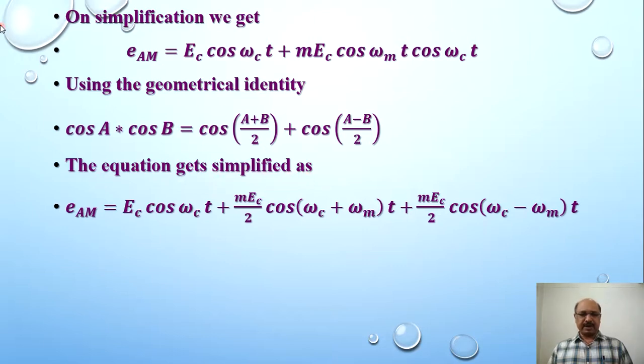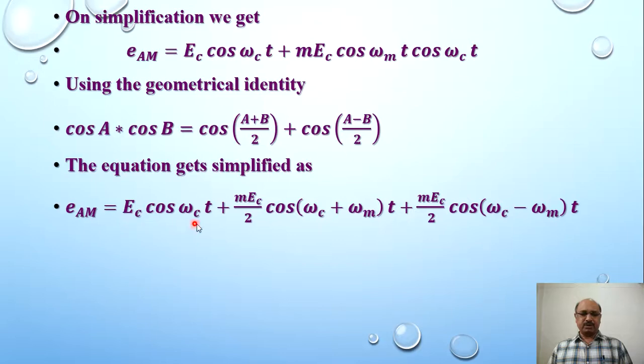So E_AM is equal to E_C cos ω_c t, as it is, plus M E_C divided by 2 cos (ω_c plus ω_m) t plus M E_C divided by 2 cos (ω_c minus ω_m) t.